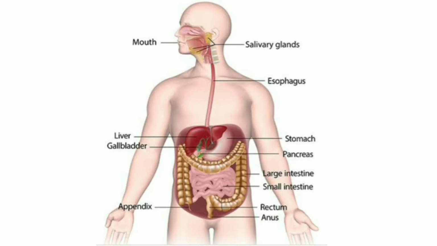In the mouth, the muscles of the jaw and the teeth help in grinding the food, which is called mastication, and the saliva lubricates the food and helps in the process of digestion.